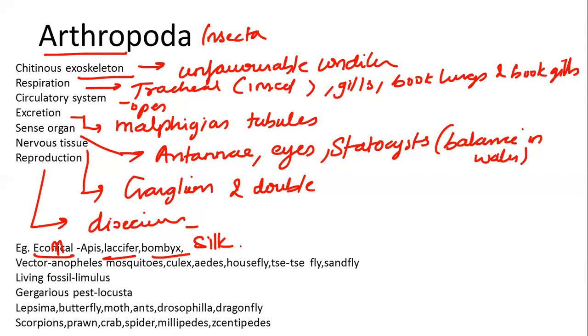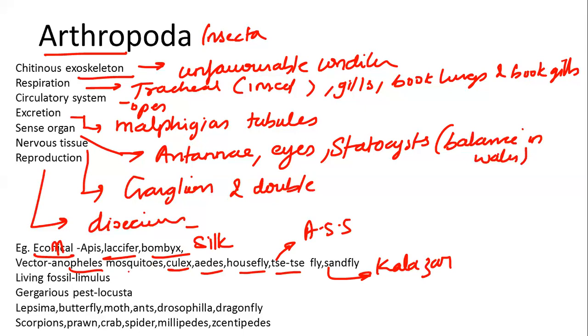When we talk about vector insects, there are mosquitoes like Culex and Aedes. Anopheles mosquito is a vector for spreading malaria. Culex spreads filariasis, Aedes spreads dengue. Housefly spreads diarrhea, tsetse fly causes African sleeping sickness, and sandfly spreads Kala Azar. Most of all these insects are included in Arthropoda.